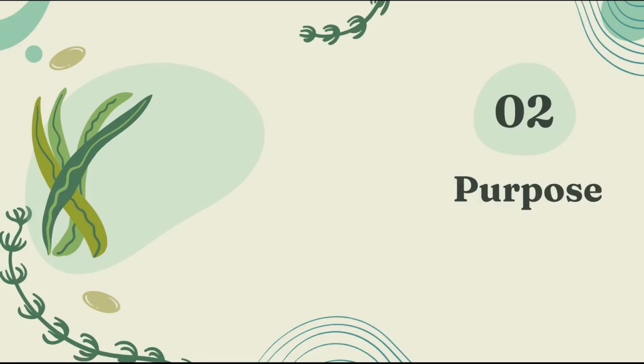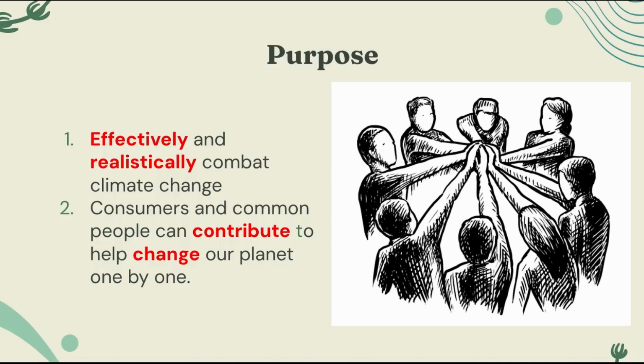Our purpose behind this project is not only to combat climate change, but to do it in a way that is actually effective and realistic. Therefore, we thought that a realistic and effective approach to combating climate change was to use business and marketing so that consumers can contribute to help change our planet one by one. If each person has this algae CO2 scrubber in their home, it will be more effective than planting new forests that take time and space.